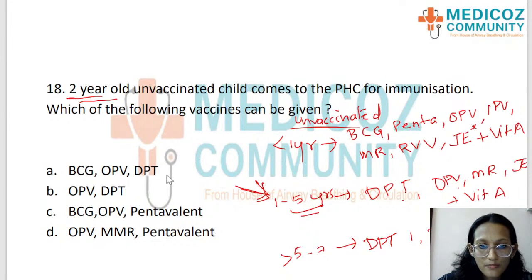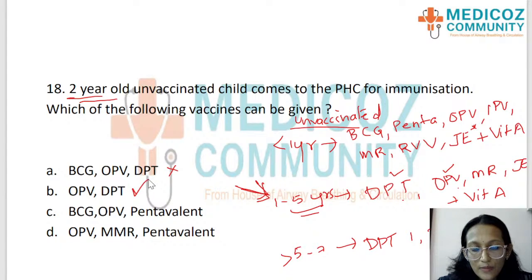The first option, BCG, OPV and DPT. No, because BCG cannot be given to this 2-year-old child who is unvaccinated. That's not the option. The second option is OPV and DPT. Yes, DPT can be given and OPV can be given. Okay, so option B will be the right answer.